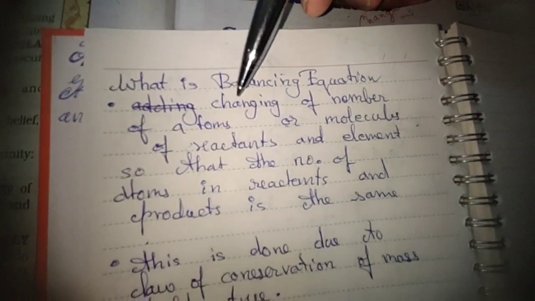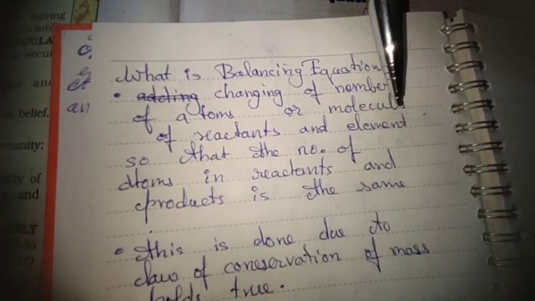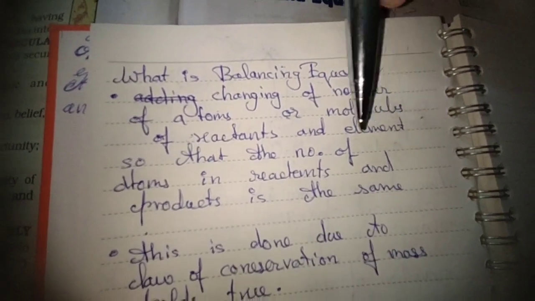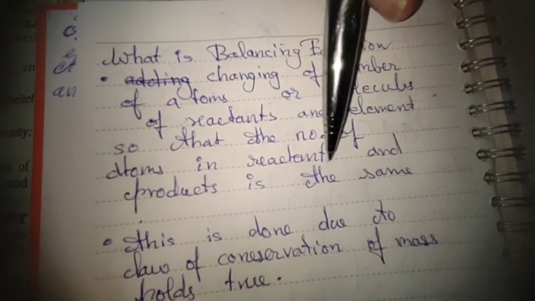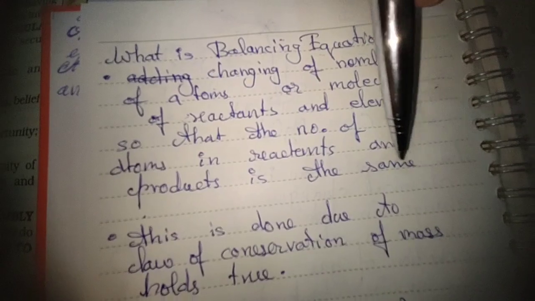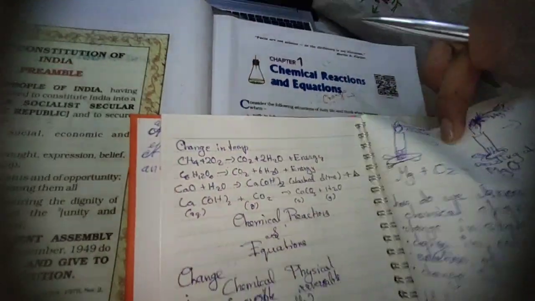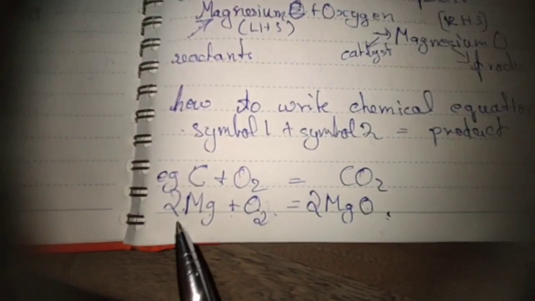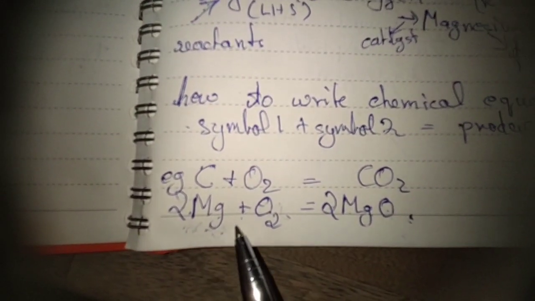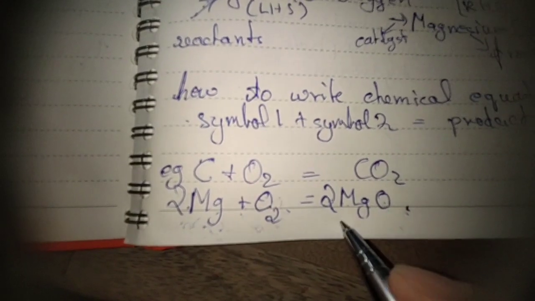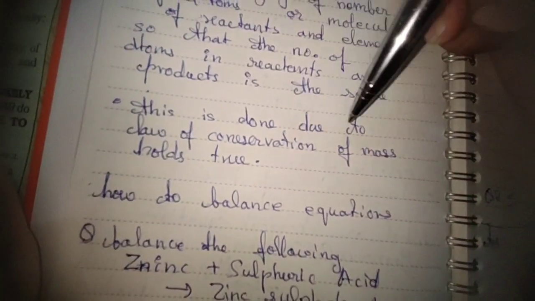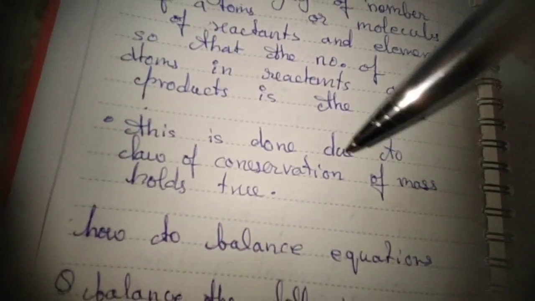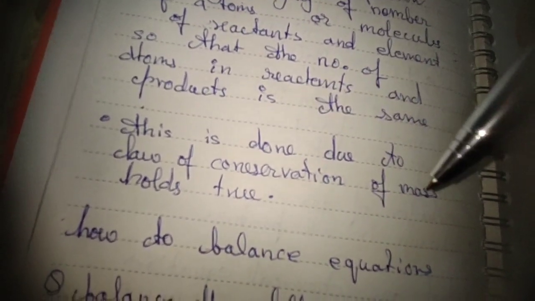Now, what is balancing an equation? Changing the numbers of atoms or molecules of reactants and products so that the number of atoms in reactants and products is the same. As I showed here, the number of atoms in the reactants, the left hand side, and the products, the right hand side, is the same. This is done so that the law of conservation of mass holds true.